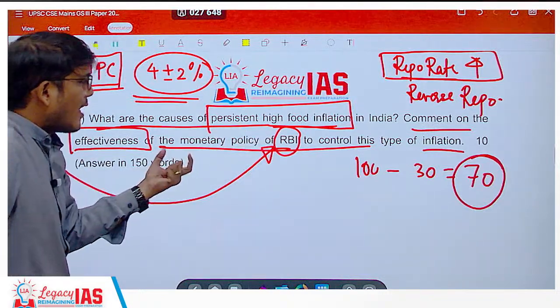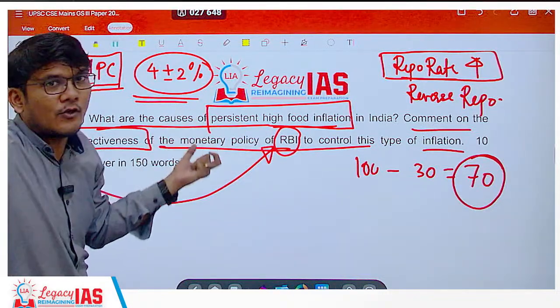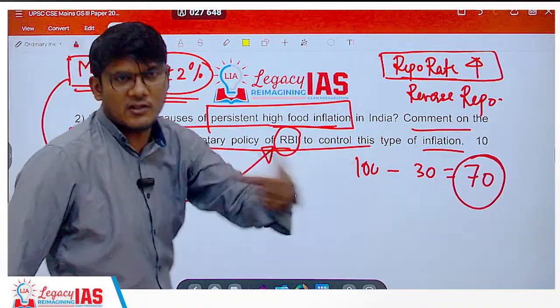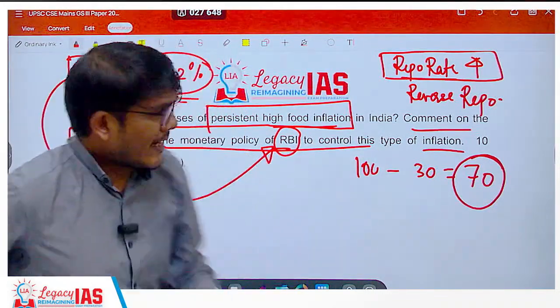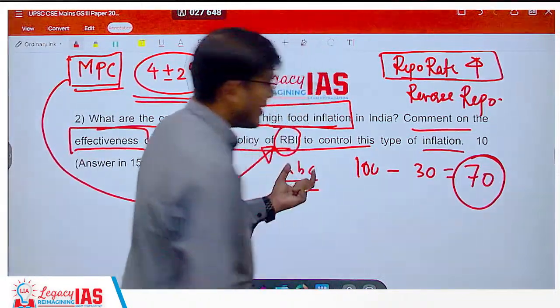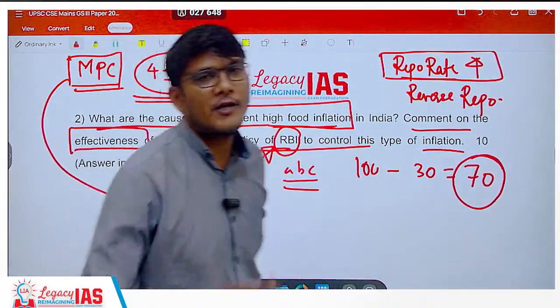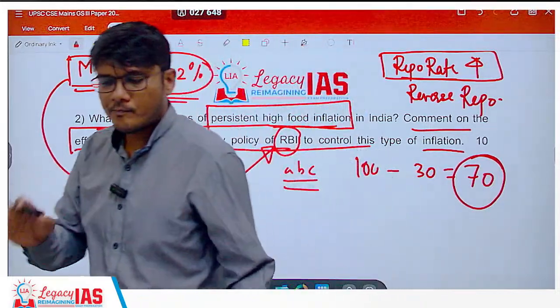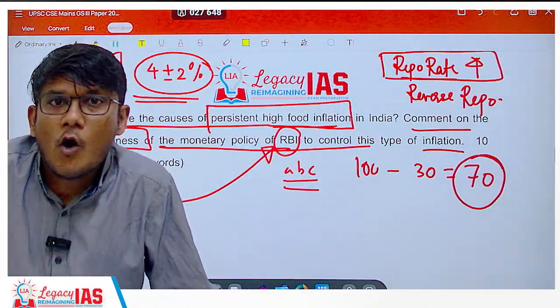You have to first start by mentioning that this is the way RBI can control. However, it is limited because of this reason which I just explained. So in addition to this, you would require A, B, C thing. Just write in one sentence to ensure that food inflation is maintained at the optimum level. Optimum level, I am saying.